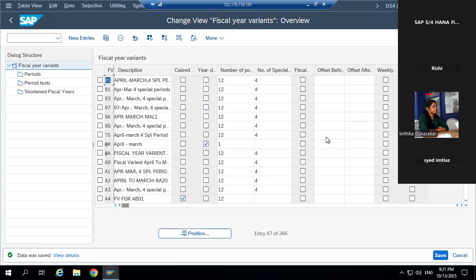Don't worry. We are doing this practical in S4HANA, right? Obviously, this is S4 on a server. V3 is the default fiscal year variant in the software, and after selecting V3, we change it to 81, right? After selecting V3, you need to click on the copy option. Then only you are able to change it.